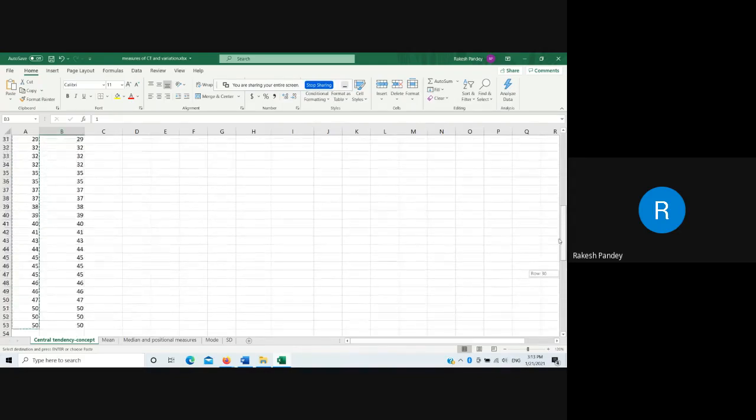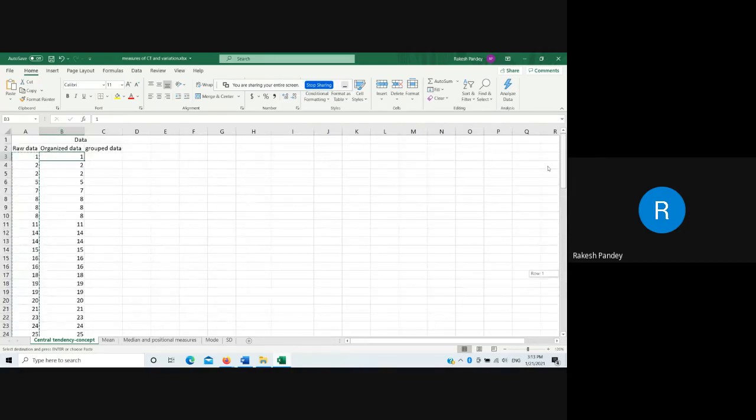A better way to organize data is to put these data in subgroups. So suppose I create one subgroup 0 to 9. How many students have scored 0 to 9? And here I am writing F, this is the frequency.